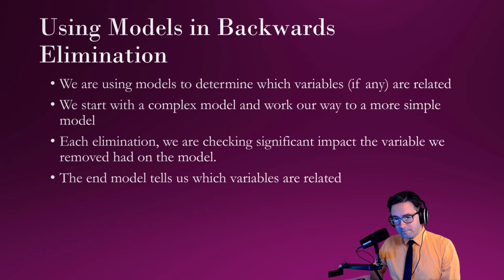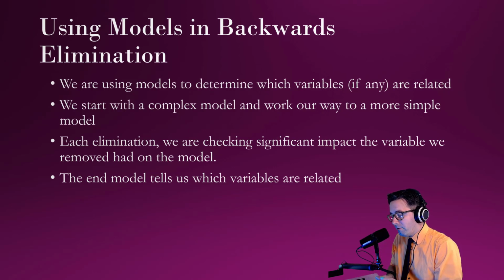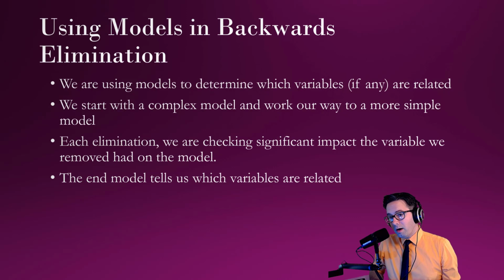Okay. So we're using the models to determine which variables, if any, are related. We start with a complex model and work our way to a simpler one. With each elimination, we're checking the significance impact of the variables that we removed from the model. The end model tells us which variables we want to look at. So the idea is, since we're going from complex to simpler, we're working towards seeing if we can remove those complex variables without having to think about how to do a chi-square analysis of those more complex values.